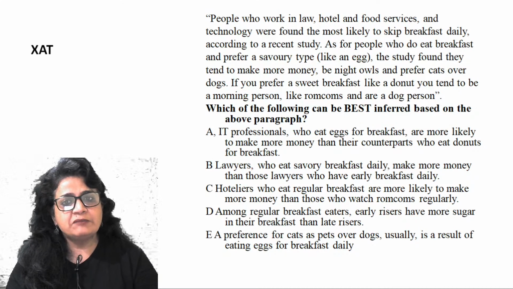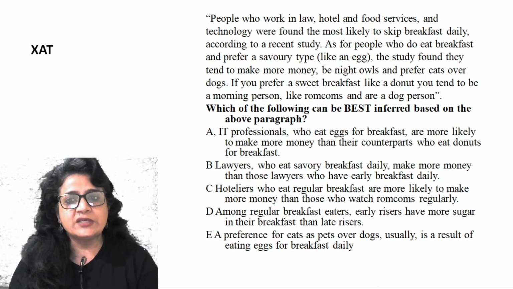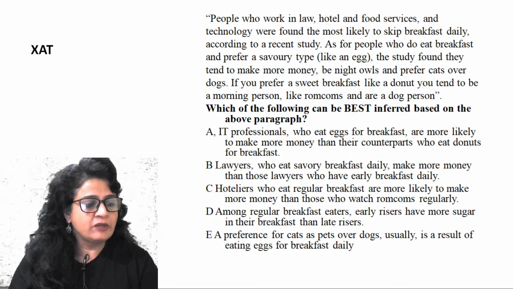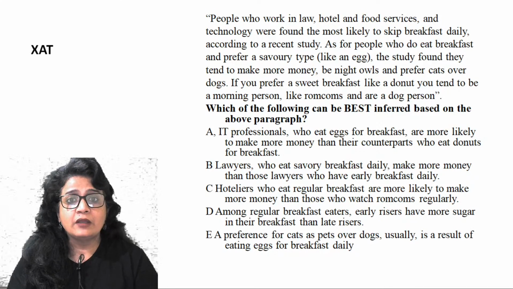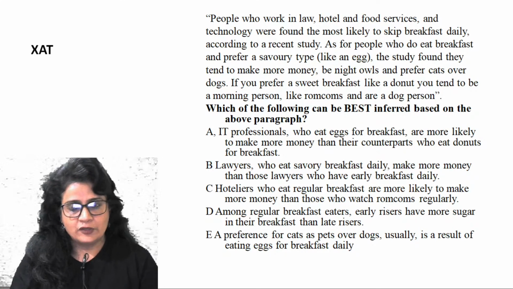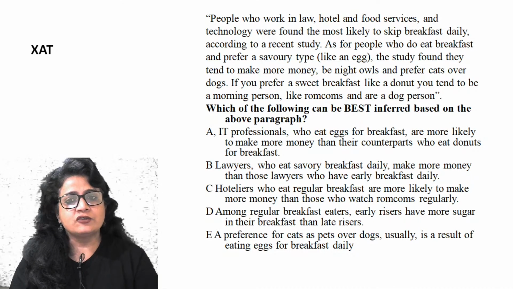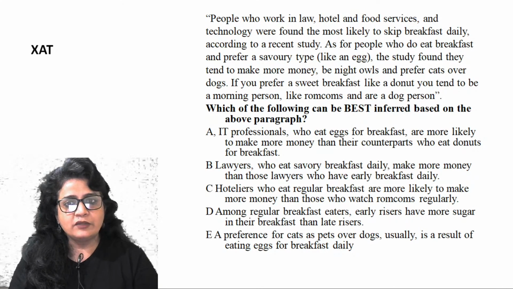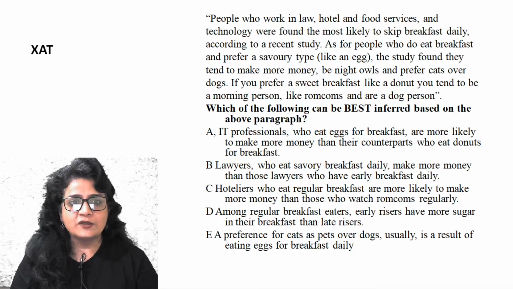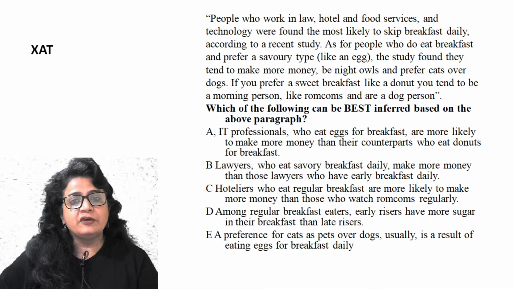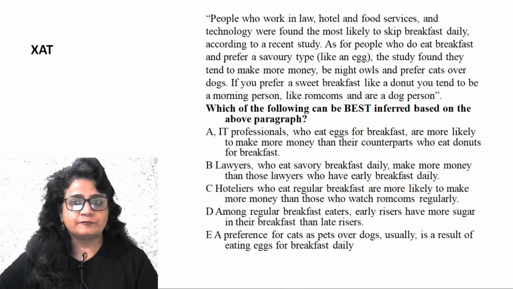If you prefer a sweet breakfast, अगर आप नाश्ते में स्वीट चीज़ लेते हैं like a donut, you tend to be a morning person. आप मॉर्निंग पर्सन हैं, मॉर्निंग में ज़्यादा एक्टिव होते हैं. You like rom-coms and you are a dog person. So opposite to those people who like savory, जो स्वीट लेते हैं, वो सुबह ज़्यादा जागते हैं, सुबह ज़्यादा एक्टिव होते हैं, रोम-कॉम पसंद करते हैं और डॉग पर्सन होते हैं. This appeared in ZAT last year. Which of the following can be best inferred based on the above paragraph?